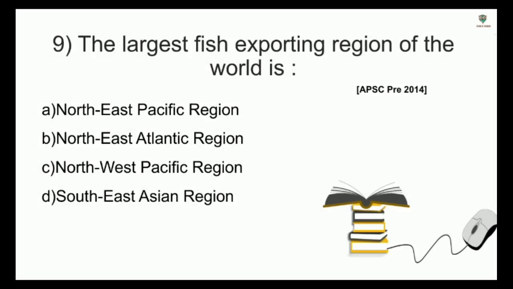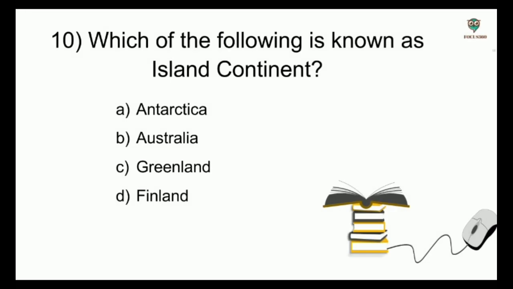Next, the largest fish exporting region of the world is options Northeast Pacific region, Northeast Atlantic region, Northwest Pacific region, Southeast Asian region. And the answer is Northeast Atlantic region. Which of the following is known as island continent? Options Antarctica, Australia, Greenland, Finland. And the answer is Australia.